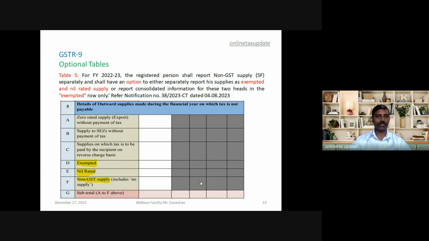Here it is given an option. Either we can report exempted and nil rated separately, or we can club them together and show them as exempted supply. But non-GST supply has to be shown separately.